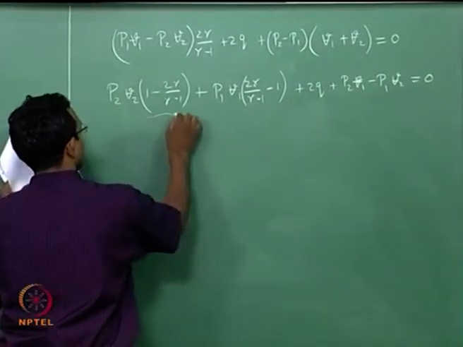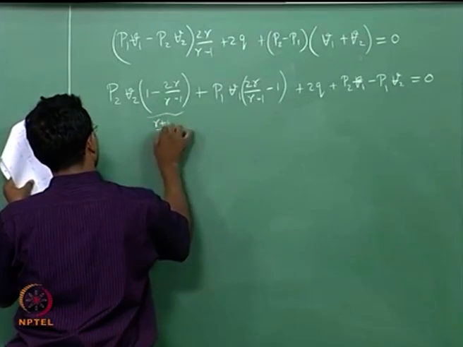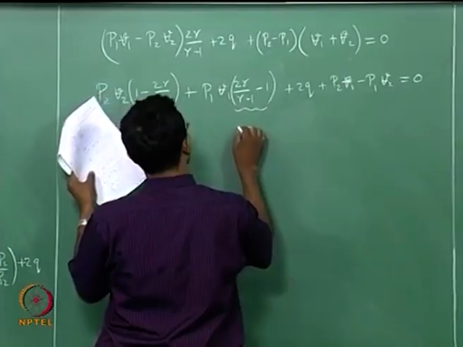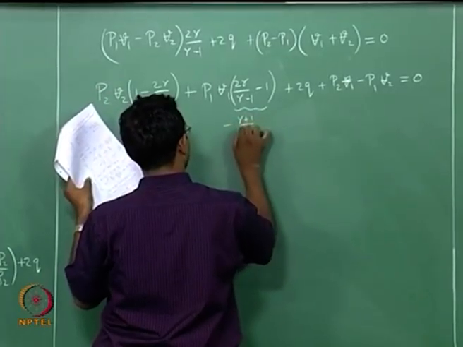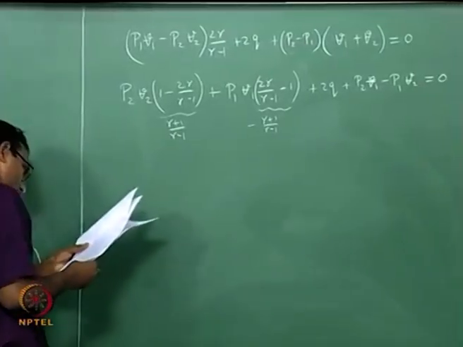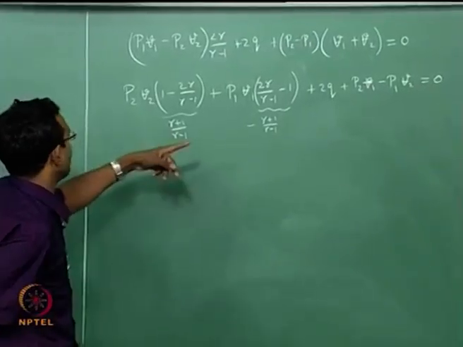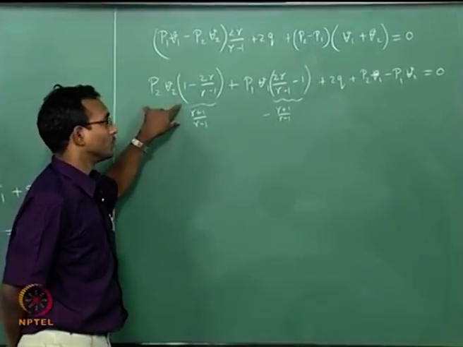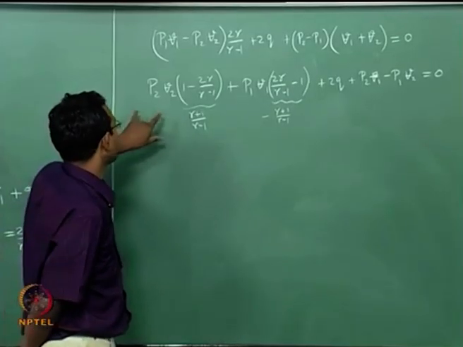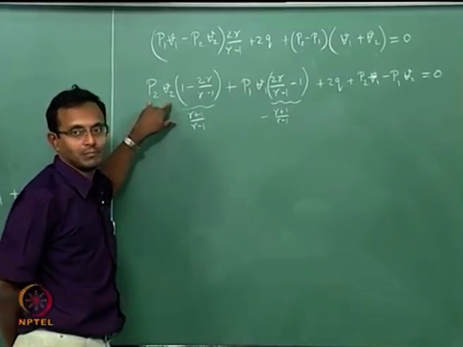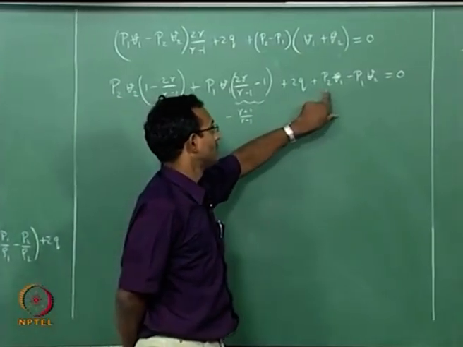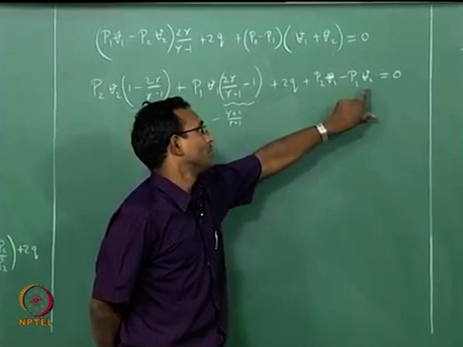Now, of course, this will become gamma plus 1 by gamma minus 1. This will be minus of gamma plus 1 by gamma minus 1, and the other terms are just simple. So this expression, if you look at it, this is P2 V2. I am going to say P1 and V1 are fixed numbers for my flow. I just want to see the relation of the exit P and V, the product of these two, and here it is just P2 multiplied by a constant, V2 multiplied by a constant.